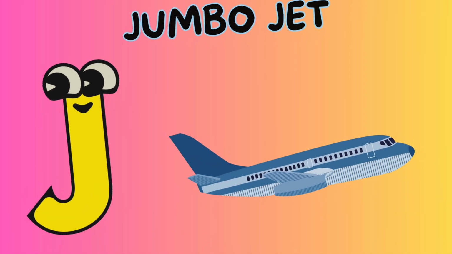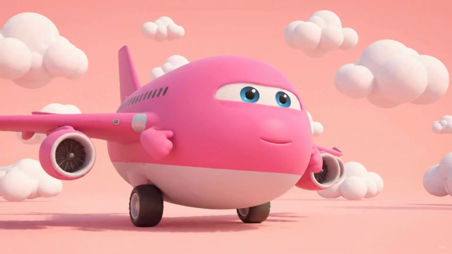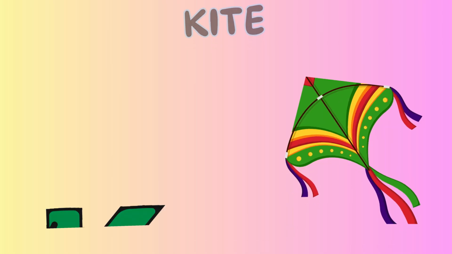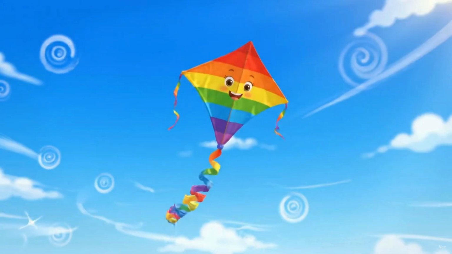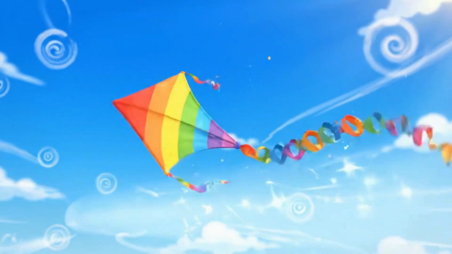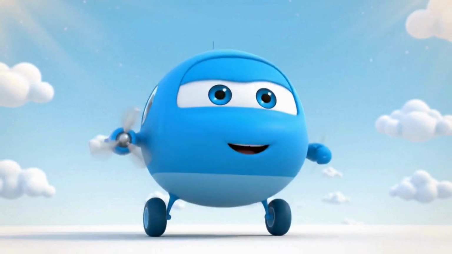J is for jumbo jet, J jumbo jet, pink jumbo, biggest plane in town. K is for kite, K kite, rainbow kite, dancing in the breeze. L is for light aircraft, L light plane, sky blue light plane, buzzing very small.